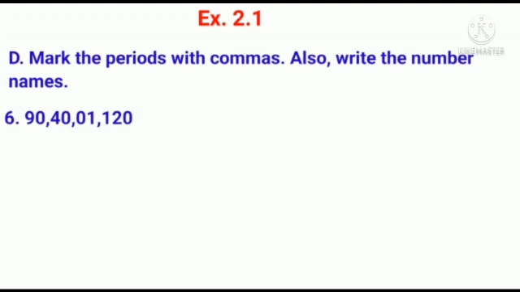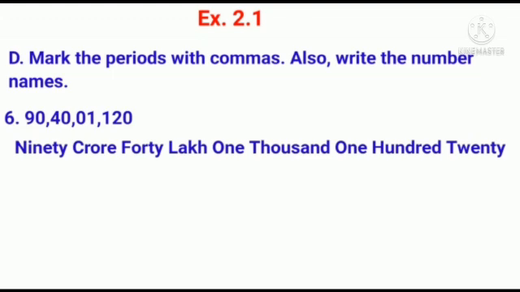Let us read the number along with its period. It is 90 crore, 40 lakh, 1120. Yes, children, in this bit we have learned how to place commas and how to write the number name.